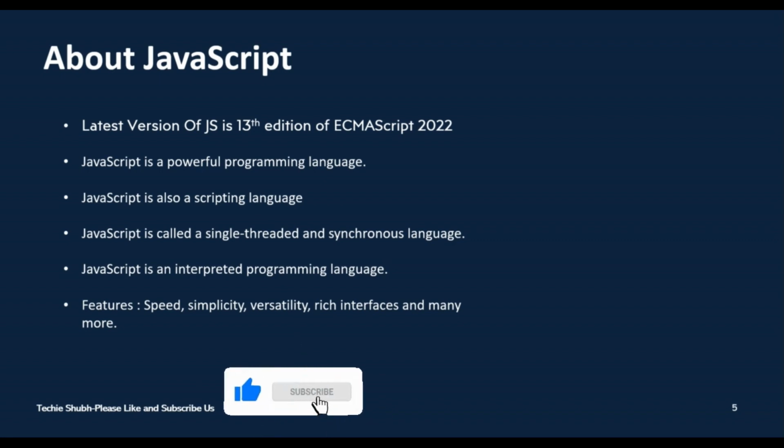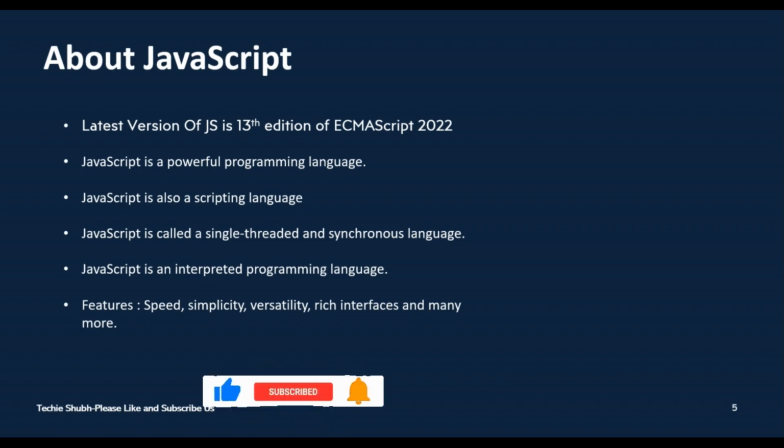JavaScript is also called a single-threaded and synchronous language. Single-threaded means there is only one thread of execution, which means it can only execute one task at a time, and if one task is executing, then any other task that needs to be executed must wait until the first task is complete.